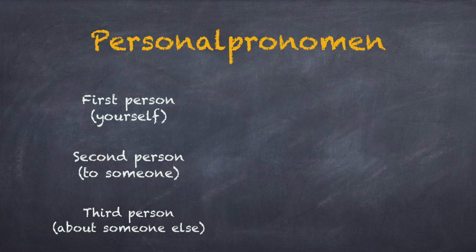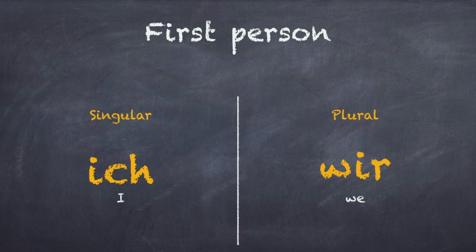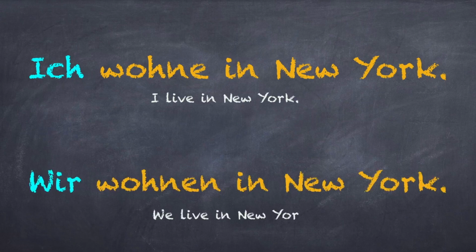Let's look at the first set of pronouns in first person. In singular, we use ich, and in plural, we use wir. Here are two examples. Ich wohne in New York. Here I'm talking just about myself. Wir wohnen in New York. Here I'm talking about ourselves, also in first person but plural.